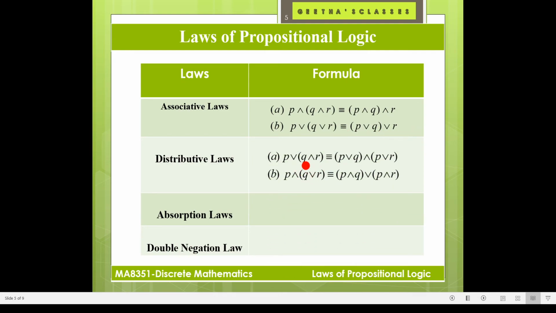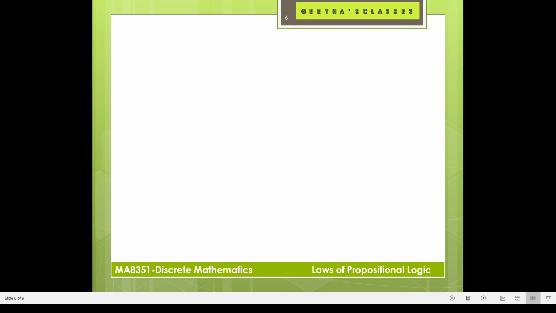Distributive law. Similarly, we are writing for distributive law. Absorption laws. Double negation. Double negation means minus into minus is plus. So, negation of negation of P is positive P. That is double negation. So, you have to remember all these laws. We are using those laws in problems.